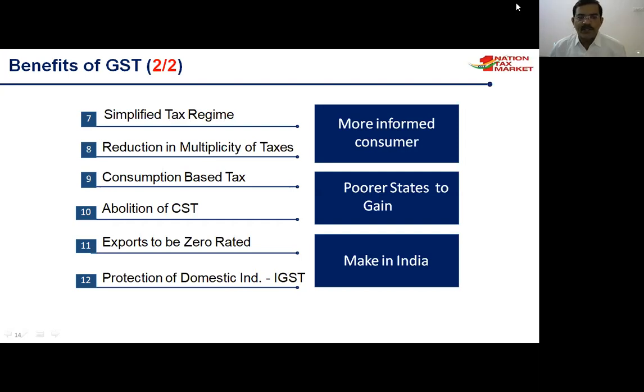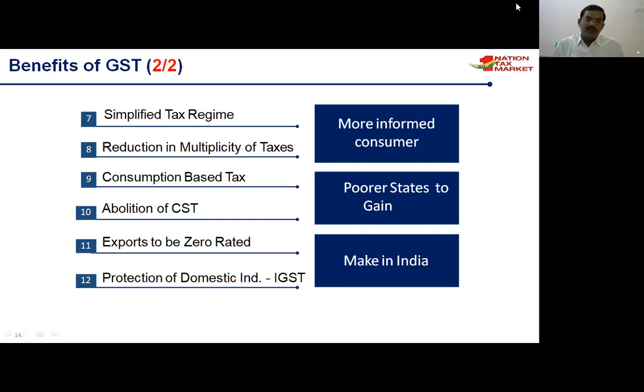Reduction in multiplicity of taxes. These two benefits help the consumer, who will know more information. And GST is basically a consumption based tax, recipient based tax, destination based tax.